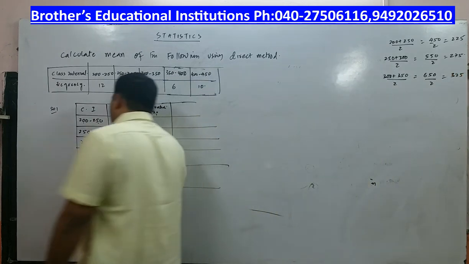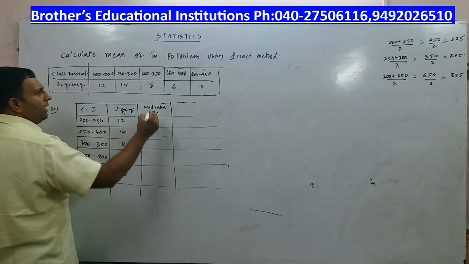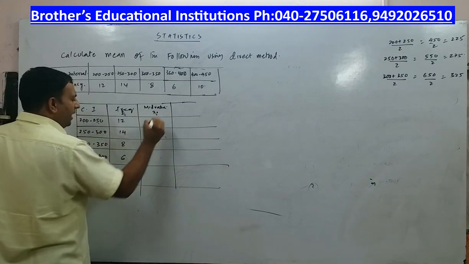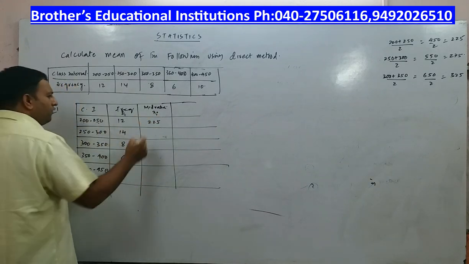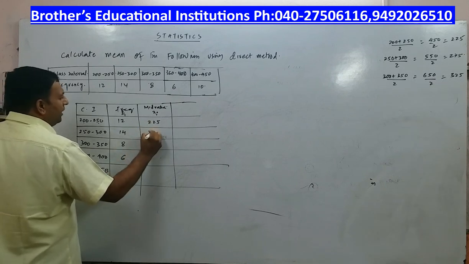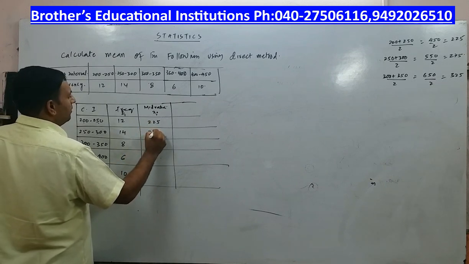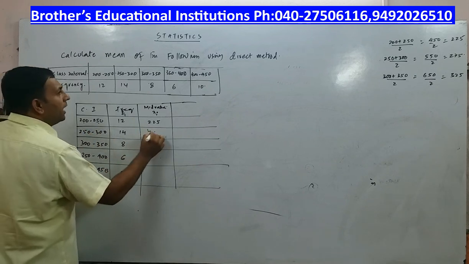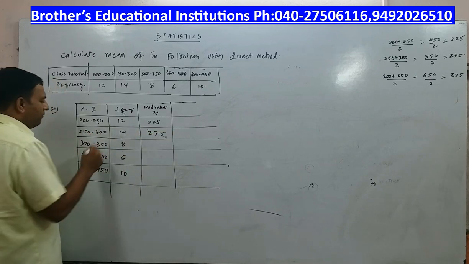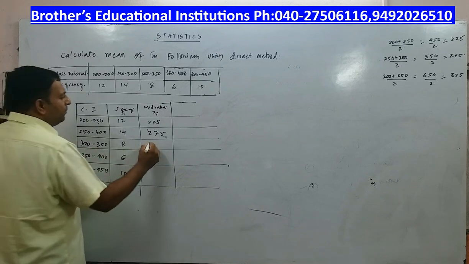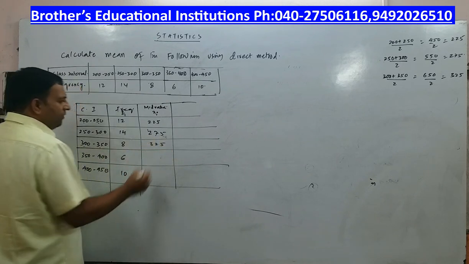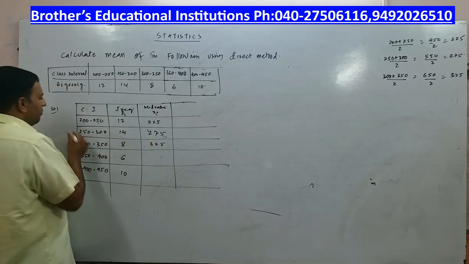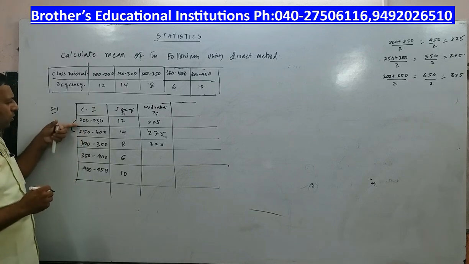Now you can observe very carefully. 200 plus 250 by 2, you are getting mean as 225. Average as 225. Mid value as 225. Followed by that, 250 plus 300, it is 275. Then followed by 300 plus 350 by 2, it is 325.